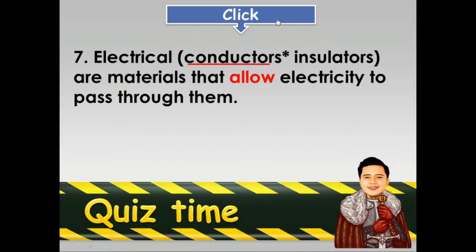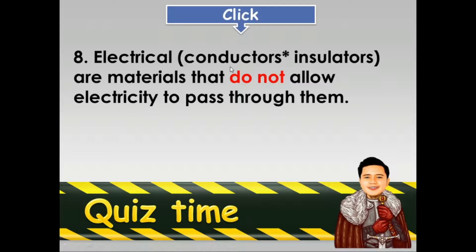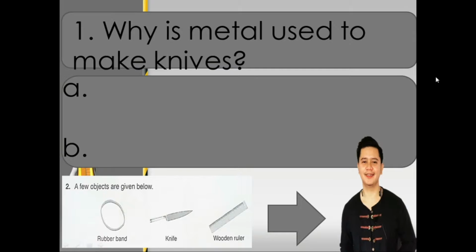Next, number 8. Electrical conductors or insulators are materials that do not. So what is the correct answer? I told you earlier that is insulator. Very good. So next, this time a few objects are given below, which are the rubber band, the knife, and wooden ruler, which are related to these questions.